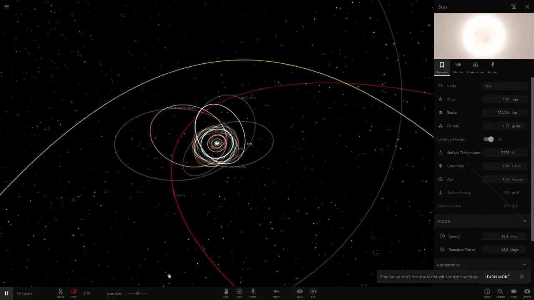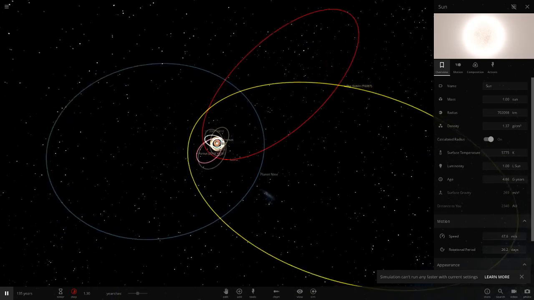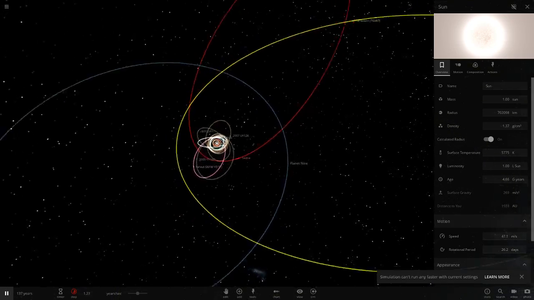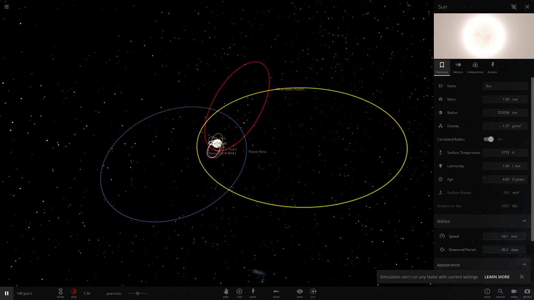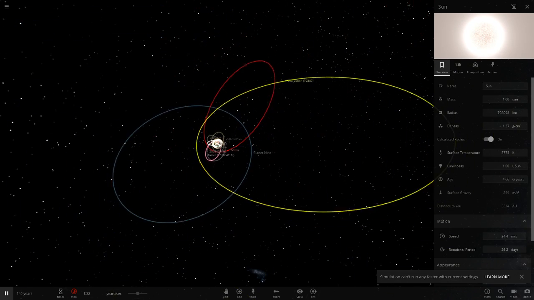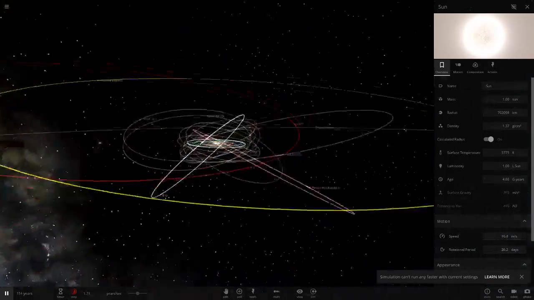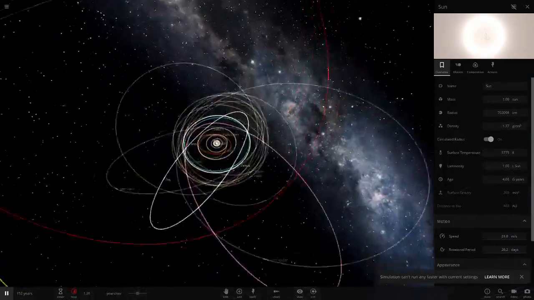I mean, it is wobbling a bit. The most you could call this is unstable, not completely chaos. Is it even unstable though? It is wobbling, but it's still not getting tossed out. So it's probably just about stable enough to stay, but not unstable enough to get tossed out of the system completely.